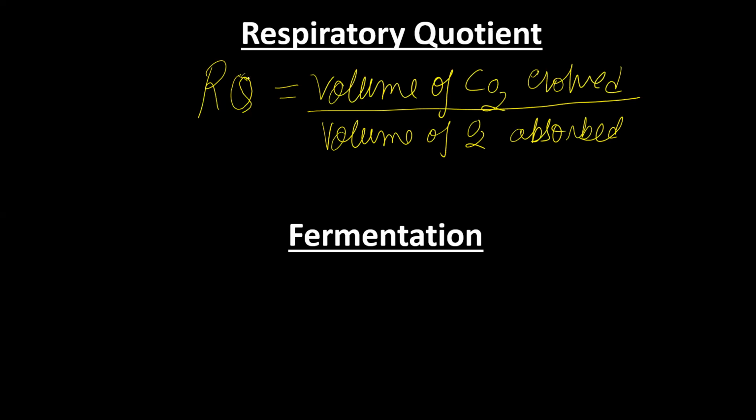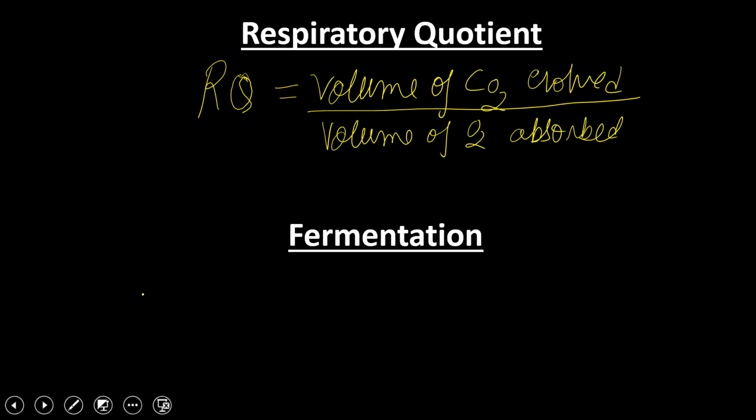For each food material, the release of carbon dioxide will be different. When you put in the volume of carbon dioxide evolved and the volume of oxygen absorbed, you get the RQ value, which relates to the energy generated from that food material.